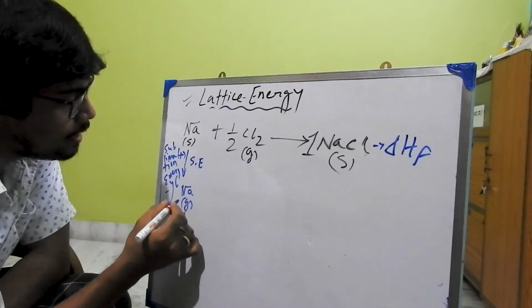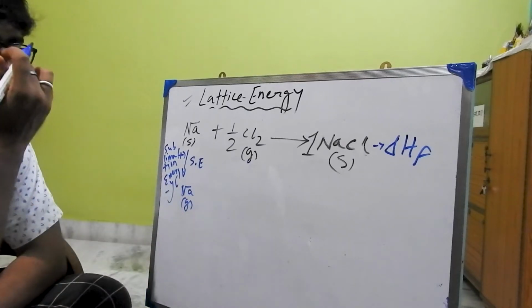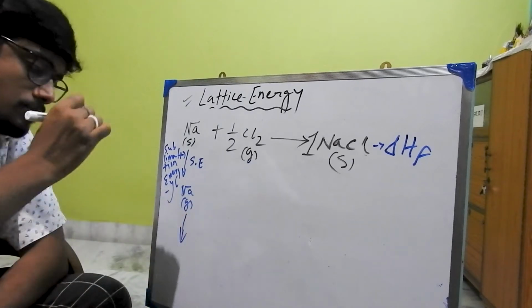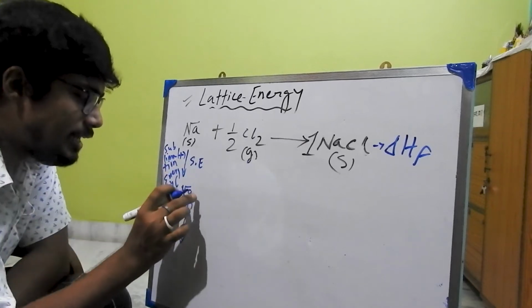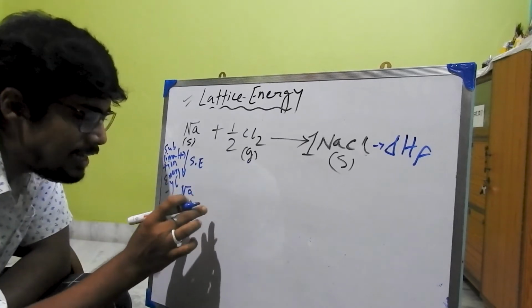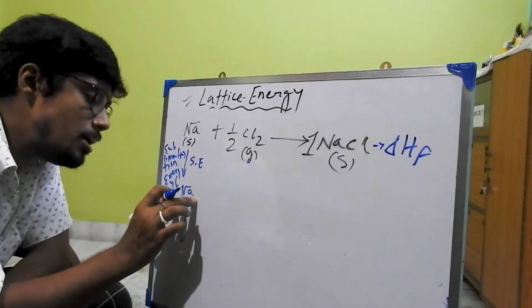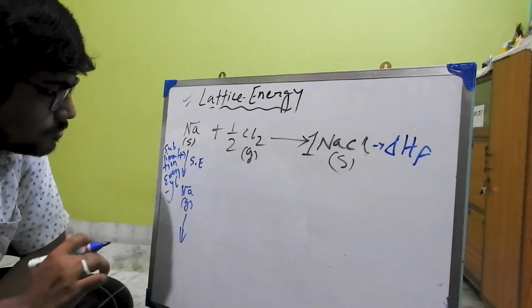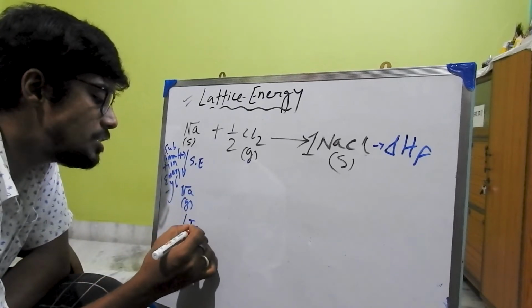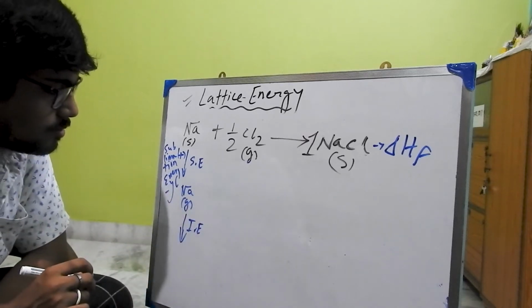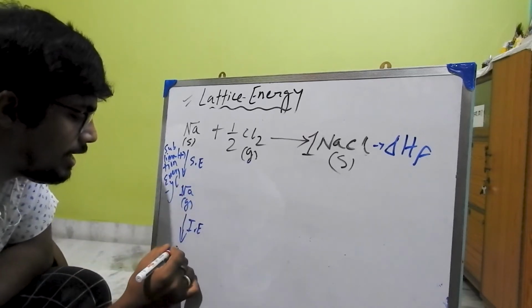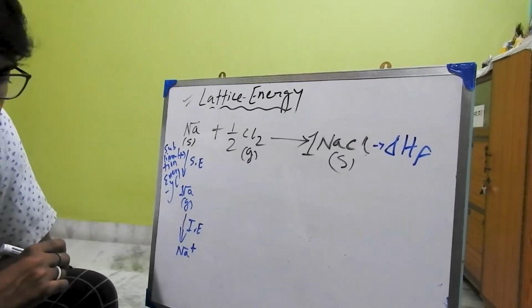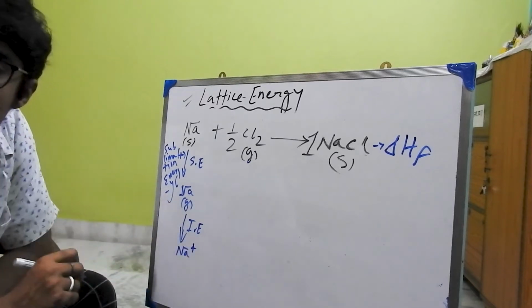And from sodium, which is in the gaseous state, now we can easily release an electron from the isolated gaseous atom, right? Now we have to provide an ionization energy to convert the Na to Na plus by releasing one electron, and we have to provide this energy also.